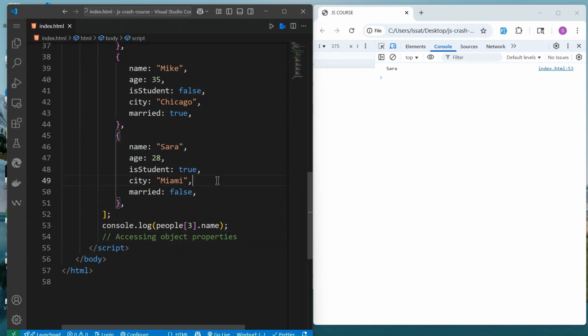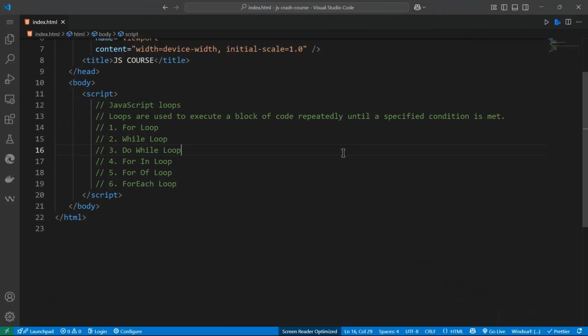Okay. Next, JavaScript loops. Loops are used to execute a block of code repeatedly until a specified condition is met. So we've got a for loop, while loop, do while loop, for in loop, for of loop, forEach loop. We have many of them, so we will see if we can talk about all of them for now.